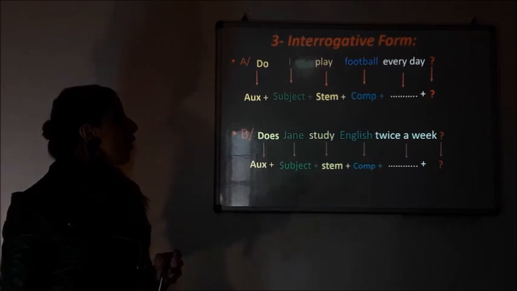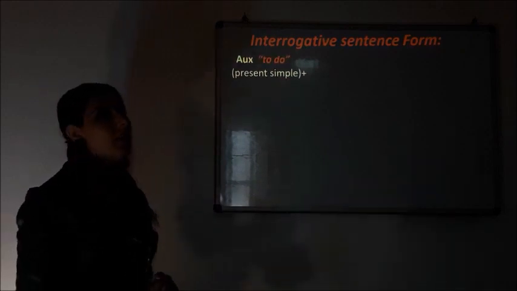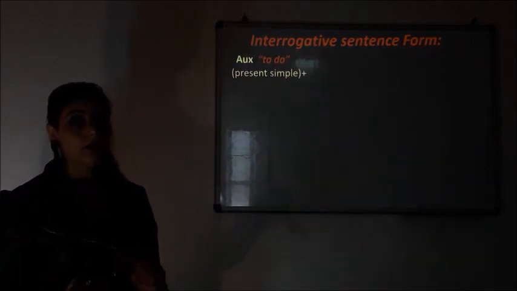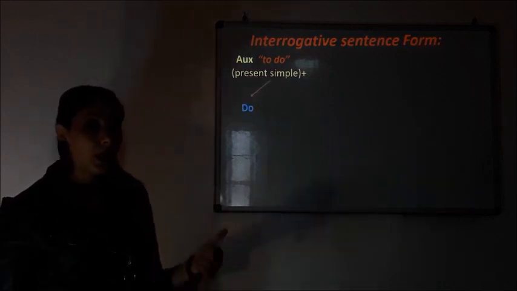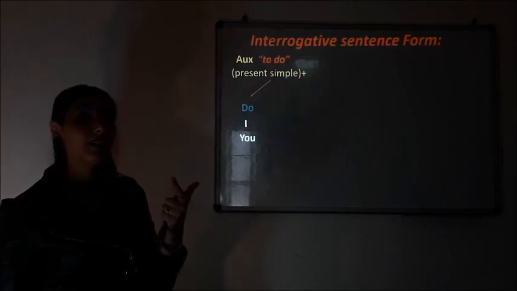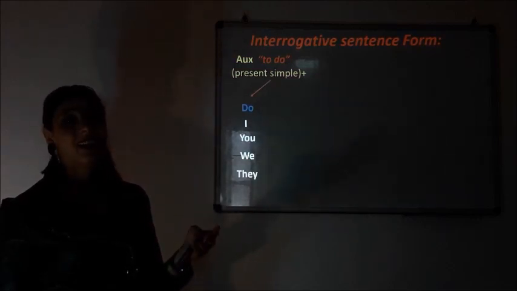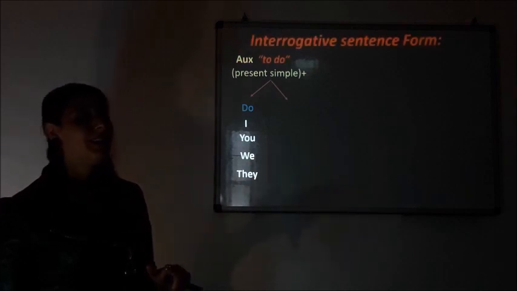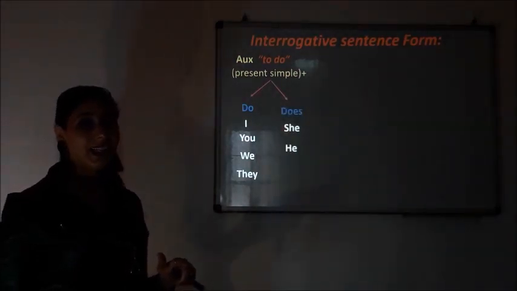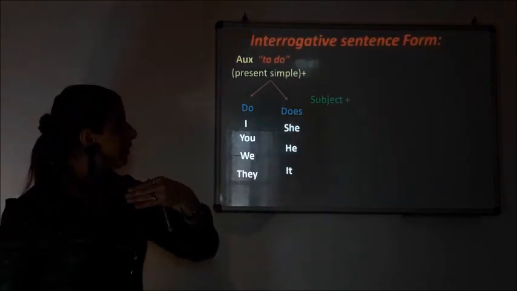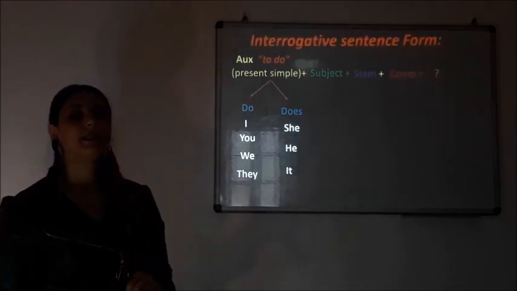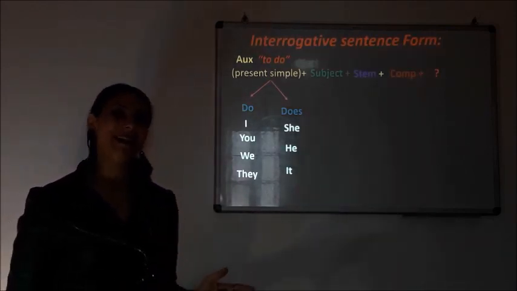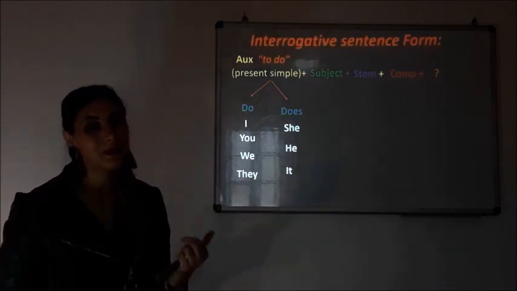Alright? So, what is the interrogative sentence form? The auxiliary to do in present simple, as I told you before, which means do with the personal pronouns I, you, we, and they, or does with she, he, and it before the subject, plus my stem, plus the complement, plus the question mark. Okay? Very nice.